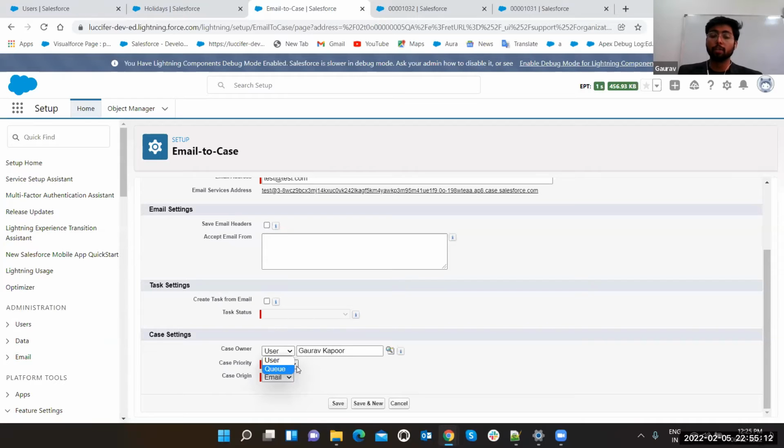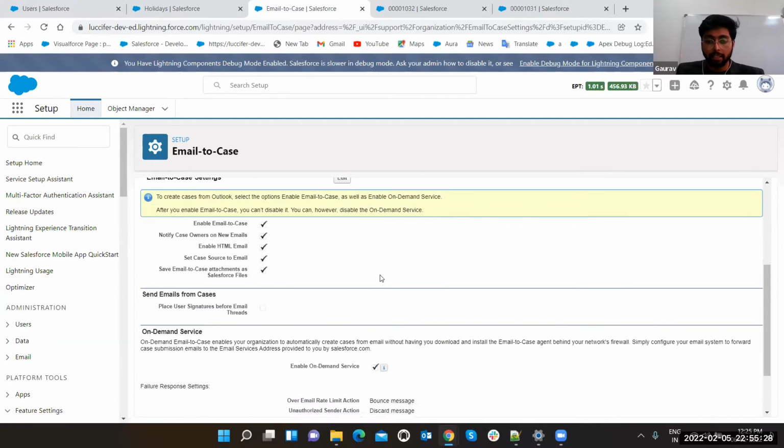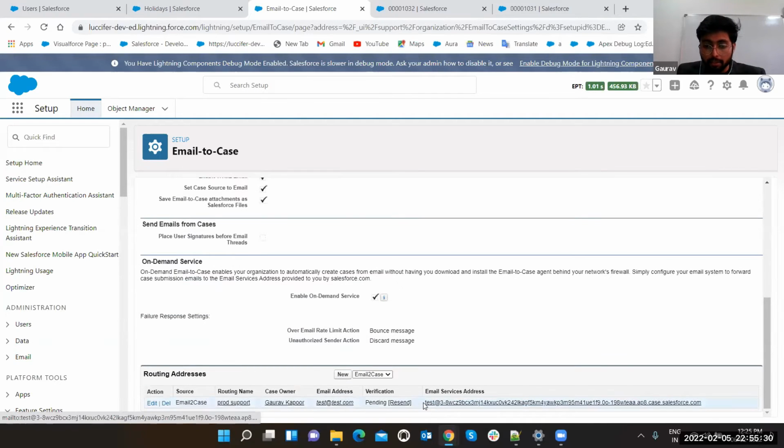As I told you, queue is the list of users. So if you select the queue, that is a group of users, and that queue will be the owner of that case. Okay, you can set the priority, and you can set the case origin also from here. Just click on the save button. After that, it is going to provide you this. Can you see this email address?